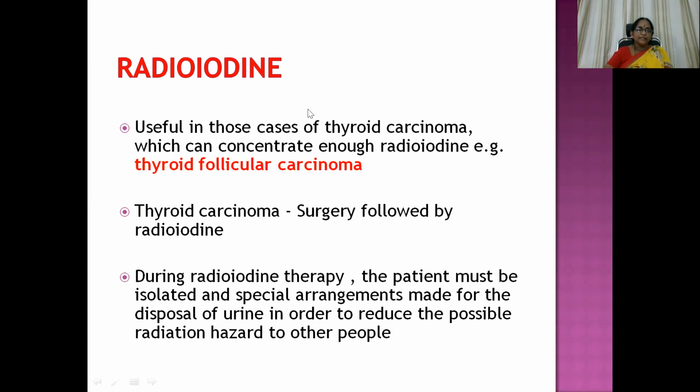It is useful in cases of thyroid carcinoma which can concentrate enough radioiodine, like thyroid follicular carcinoma. That's what we discussed. Papillary carcinoma is a slow growing tumor. It doesn't need any radiation. So follicular carcinoma being the fastest spreading tumor, we can go ahead with radioiodine administration. Then thyroid carcinoma: surgery followed by radioiodine.